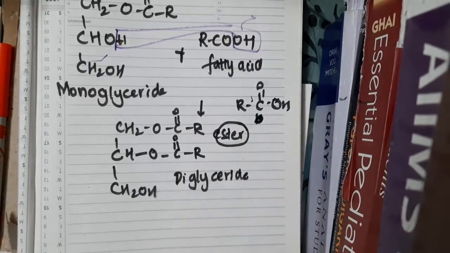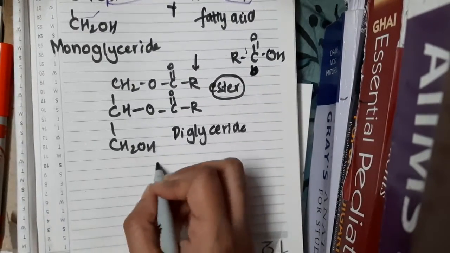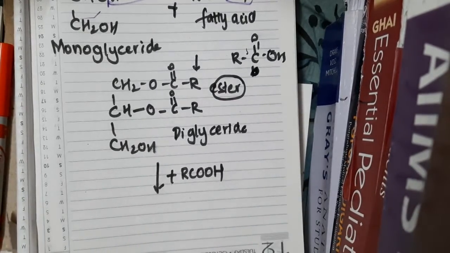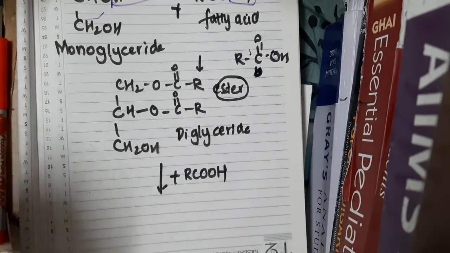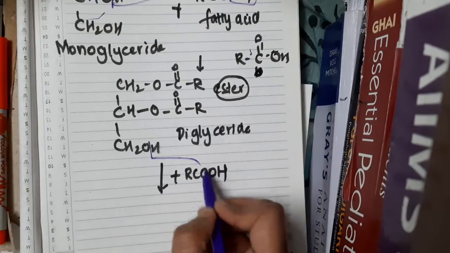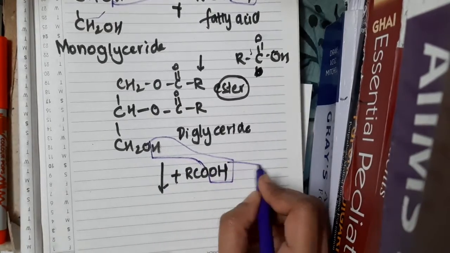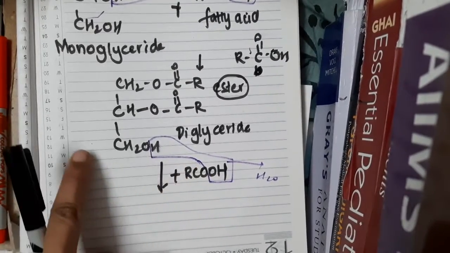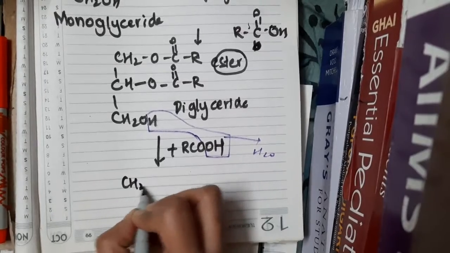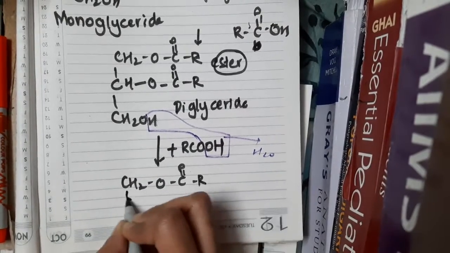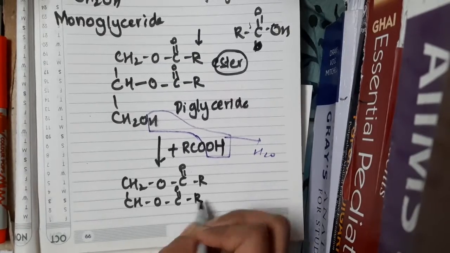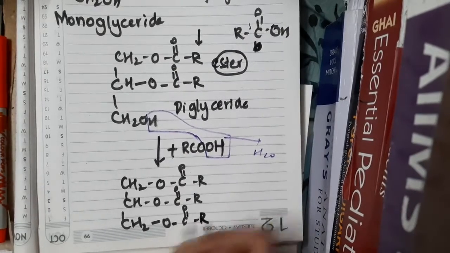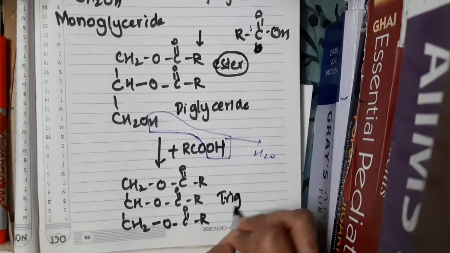These are diglycerides. Then we have, if we add one more fatty acid to this, that is third fatty acid. Now this third fatty acid, again this hydrogen will combine with OH, that is hydroxyl group, and it is released as water. Okay, now this one will combine with the third carbon and it forms the similar one. See, this is O and this is C double bond O and R, right? So this is called as triglyceride.